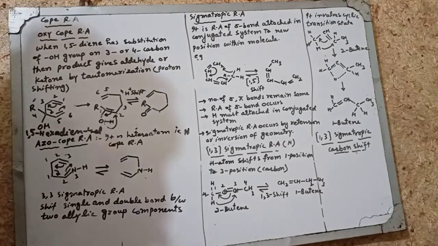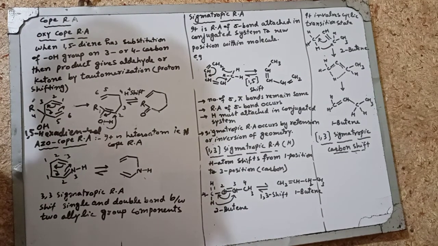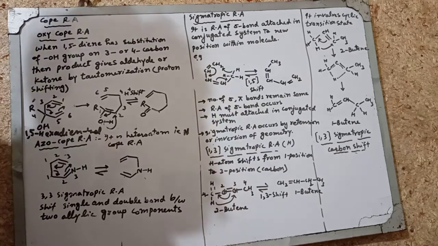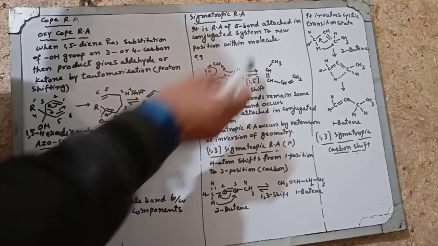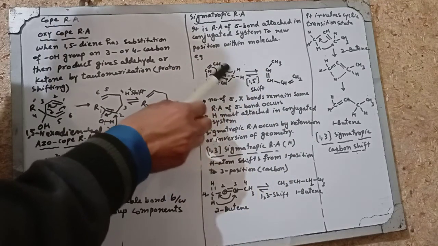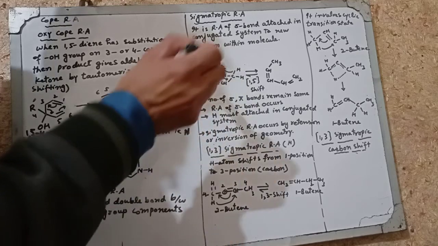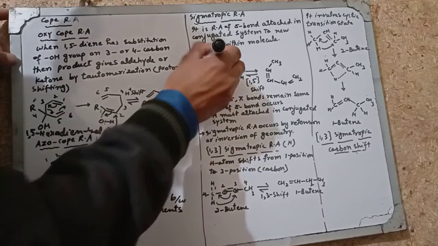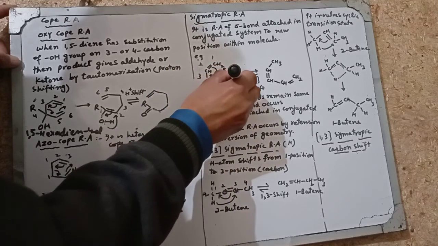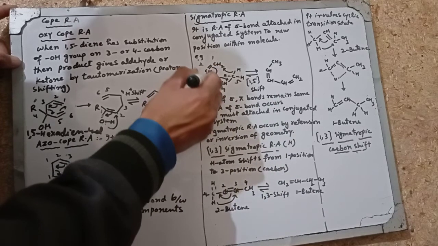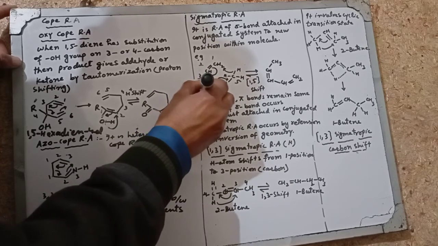Now the sigmatropic rearrangement. Sigmatropic rearrangement is the rearrangement of a sigma bond which is attached in a conjugated system, alternating double and single bonds, to a new position within the molecule. Like this is a conjugated system: a double bond and then a single bond and then a double bond and then a methyl group. This is called 1, 2, 3, 4 and 5. It is called 1,3-pentadiene.